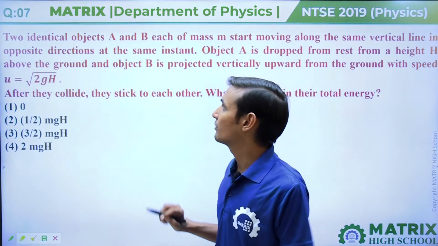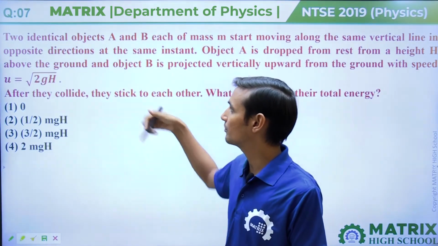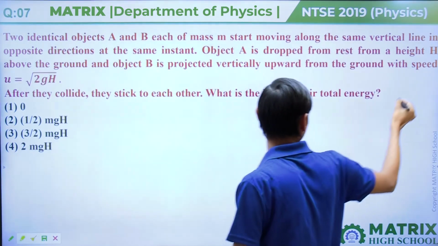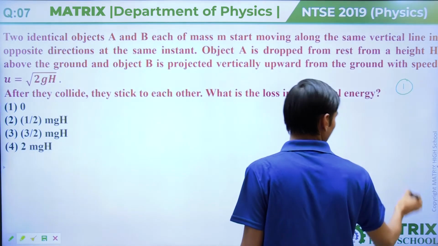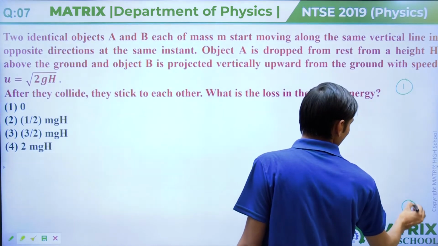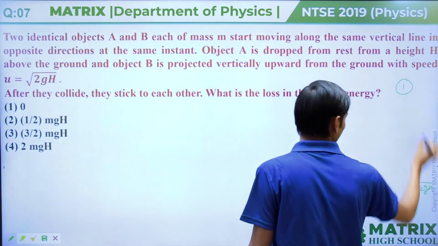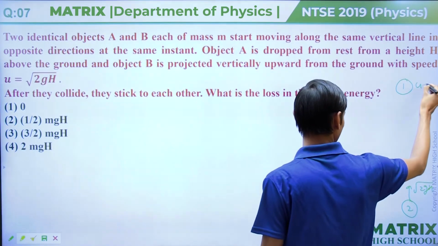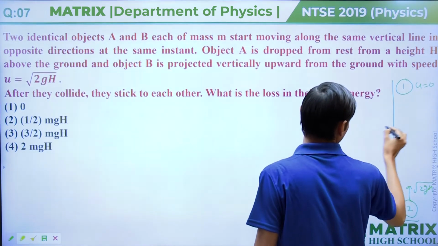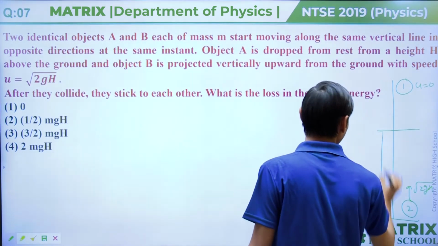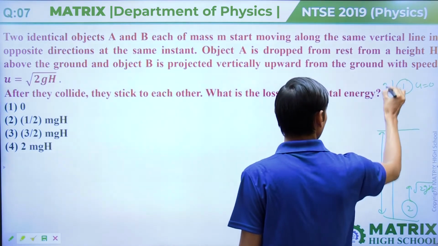Next, question number 7. It is a paragraph question. Question number 6 and 7 both have the same diagram: particle 1 is thrown upward with speed root 2GH, and particle 2 is dropped with speed U equal to 0, and they collide at 3H by 4 height from the ground.